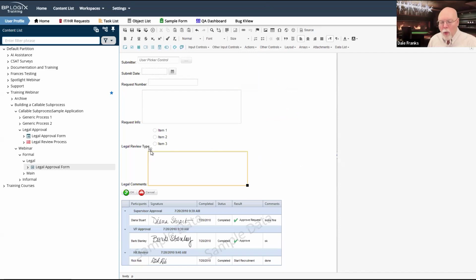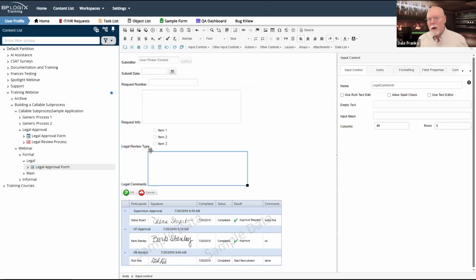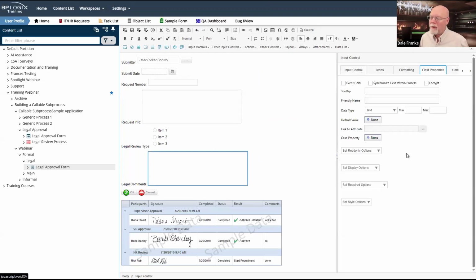Now we do need to do one thing to our legal comments because now we are going to start implementing field replication. So on my field properties for this legal comments field, we are going to turn on synchronize field within process. This one field is now going to be our source field that is going to take our legal comments and replicate it off to every other form that exists in the process. Although in this case, it will be just one other form, but that's enough for us to see that it works. This is the only field that I'm going to be replicating back to my main form.